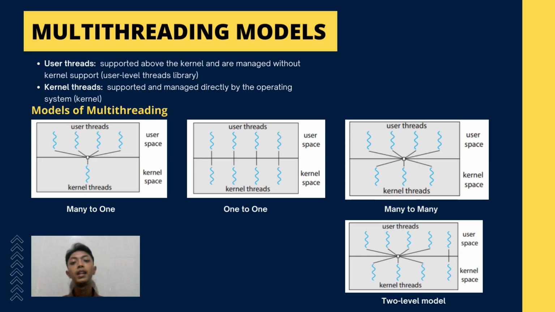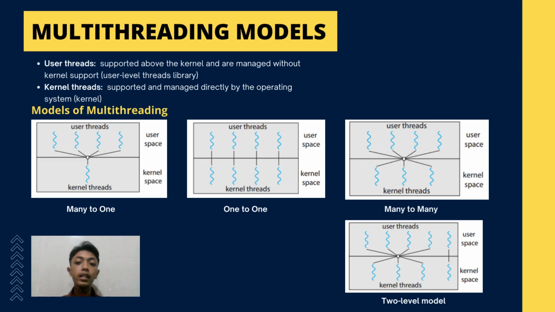And then the next is the kinds of multi-threading models. But before that, we must know the meaning of user threads and kernel threads. User threads are supported above the kernel and are managed without kernel support, using a user-level threads library. The second, kernel threads, are supported and managed directly by the operating system or the kernel itself.